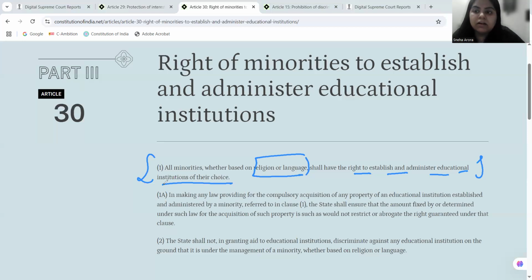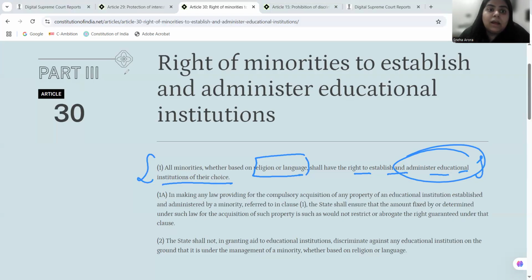So this is giving the right to minorities to administer, to establish the institute of their own choice. Now the word here is administer educational institution of their own choice. Okay, so they can establish an institution and they can also administer, they can also manage it on their own volition.